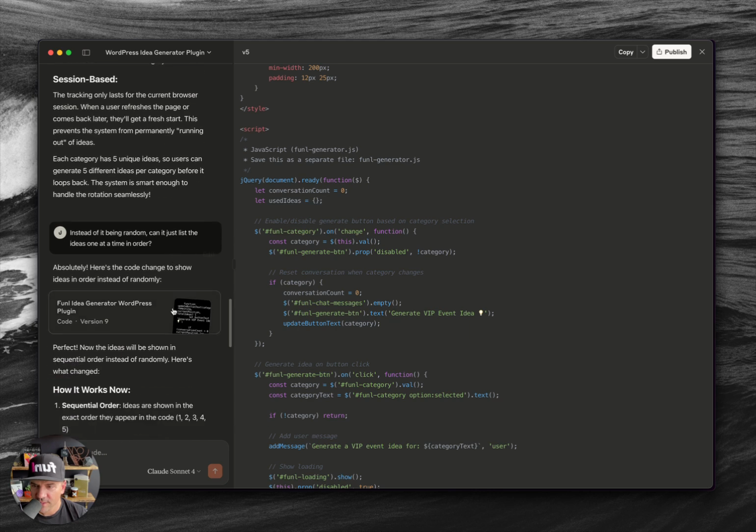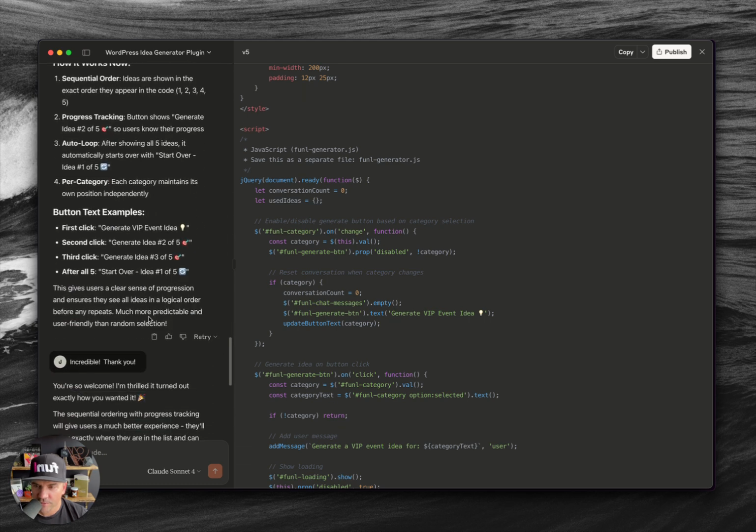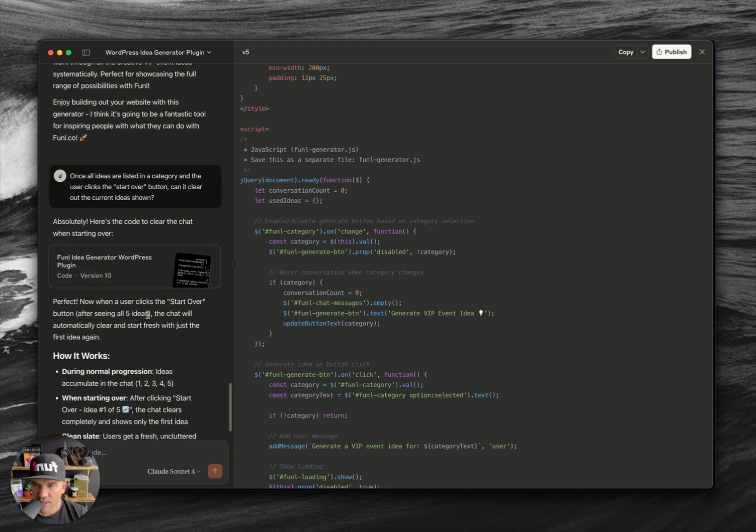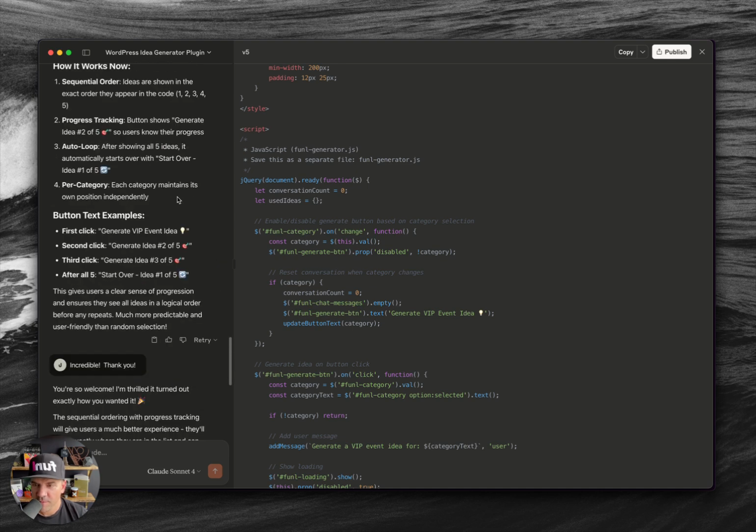But then I realized after using that one, instead of it being random, can it just list the ideas one at a time in order? So I ditched the randomness and thought, let's just do it one at a time in order. It gave me that version. And then finally I said, once all ideas are listed and the user clicks the start over button, can it clear out the current ideas shown? So maybe let me go,